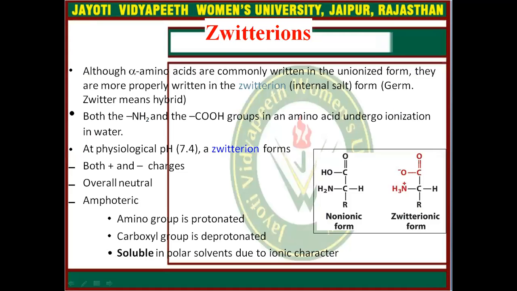Now come to the zwitterions. Although alpha amino acids are commonly written in a un-ionized form, they are more properly written in the zwitterion form. Both the NH2 and COOH groups in an amino acid undergo ionization in water. At physiological pH 7.4, a zwitterion forms. A zwitterion has both positive and negative charge, and overall it is neutral. Amphoteric nature of zwitterions means the amino group is protonated and the carboxylic group is deprotonated, and it is soluble in polar solvents due to its ionic character.